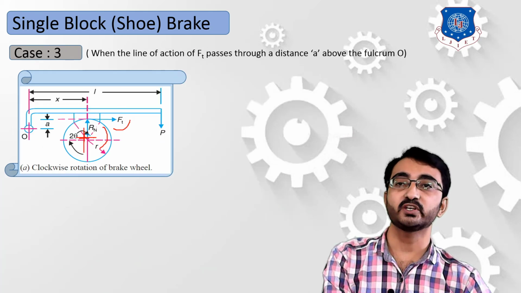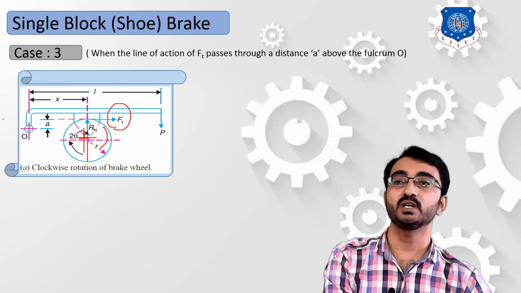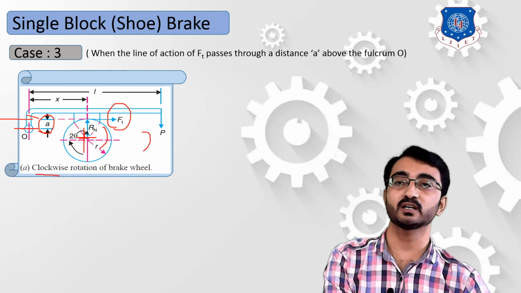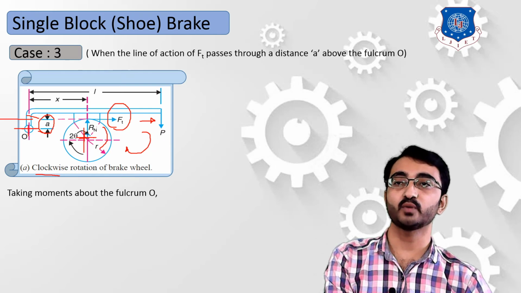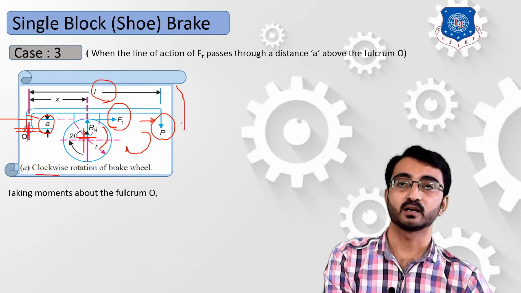Okay, your frictional force which is developed is slightly above the fulcrum point O. Now the equation when it is considered in a clockwise direction of rotation. Let's consider that the wheel is rotating in a clockwise direction. So due to that, the frictional force is acting in the plus x direction. By taking moment about this fulcrum point O, you can derive that your P force and the moment, that is P into L, will be in a clockwise direction.